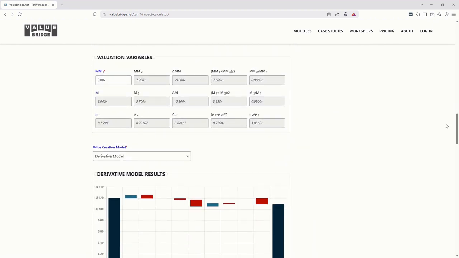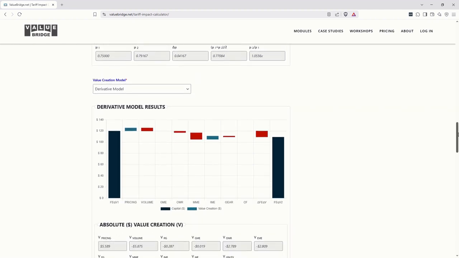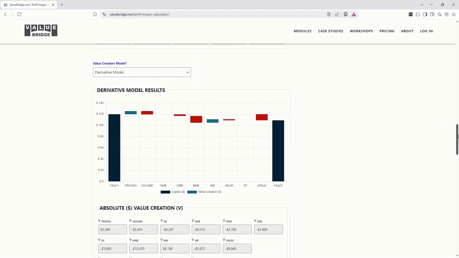The market multiple decreases 10% from 8.0 to 7.2. The company's valuation multiple decreases 5% from 6.0 to 5.7. And the company's relative valuation, which we measure with mu, actually increases from 6 over 8, or 75%, to 5.7 over 7.2, or 79.2%. This increase in relative valuation generates intrinsic multiple expansion, which allows us to separate the broader market valuation driver from those that are specific to the portfolio company.